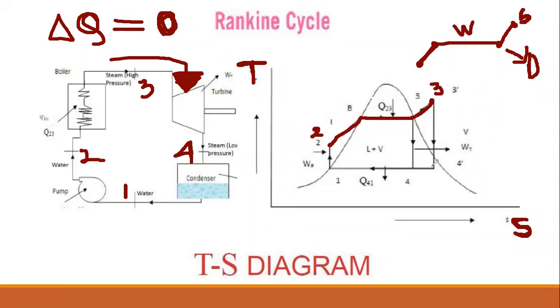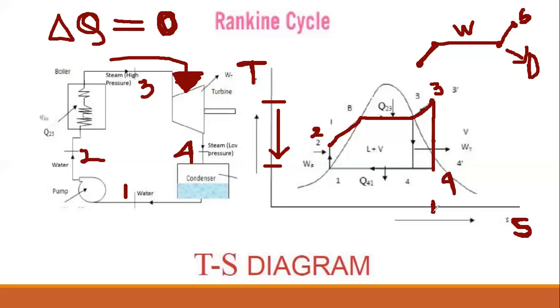You see that? From 3 to 4, it will be something like that. The temperature decreases. This is the point of temperature 3, and this is the point of temperature 4. The temperature decreases, but this is the entropy point for both 3 and 4.